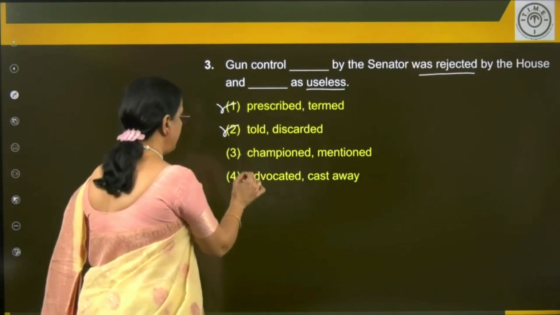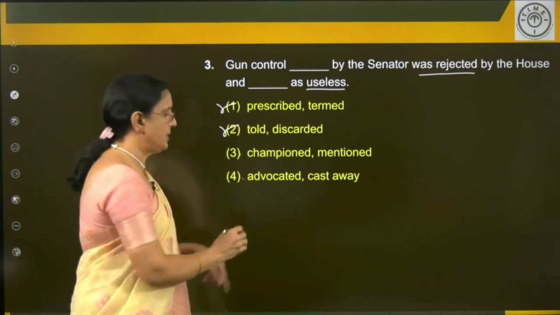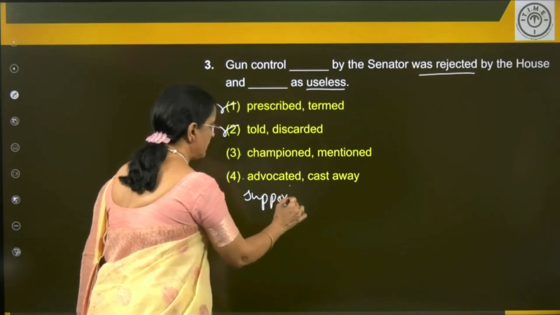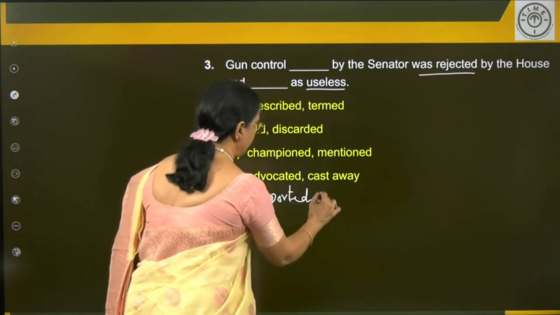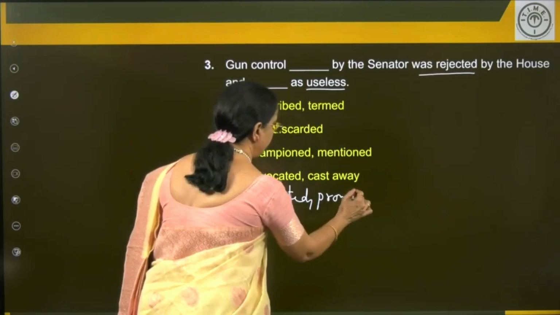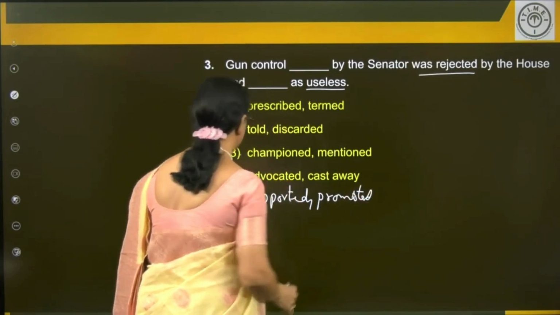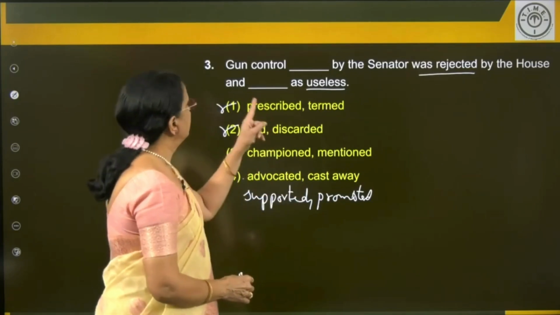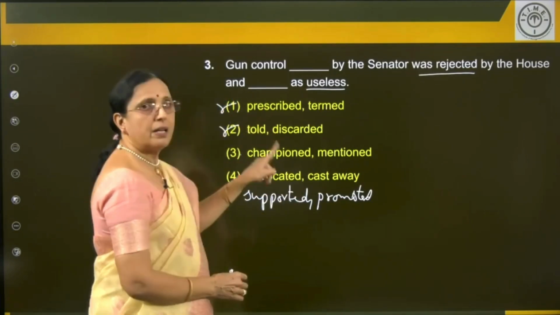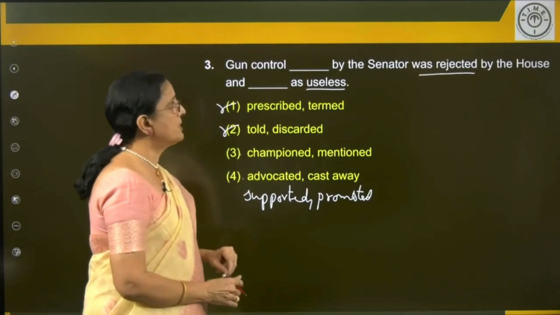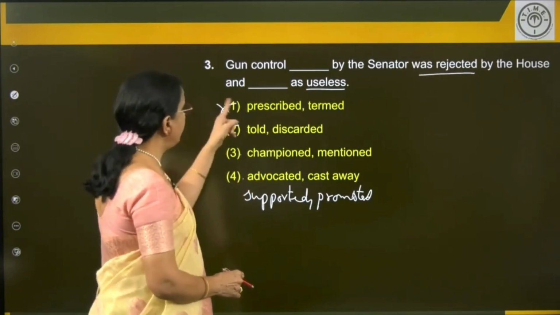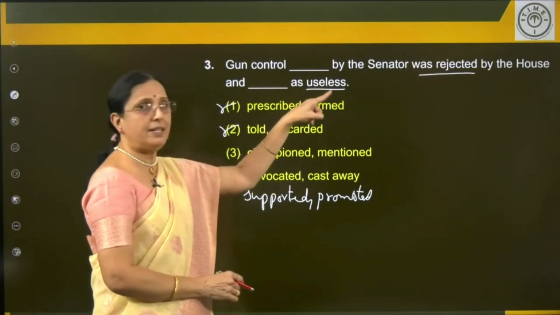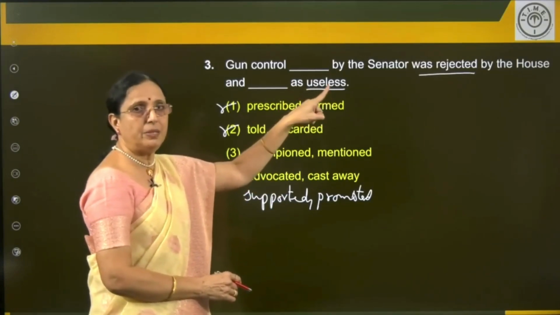Championed. Correct. Advocated. Correct. Both mean supported. Do you understand? Promoted or supported. Supported or promoted. Both make sense. All right. Okay. Then what do we do? Look at the second word. Gun control championed or advocated by the senator was rejected by the house and dash as useless. Mentioned as useless? No. Rejected is the word there. So keep that in mind.